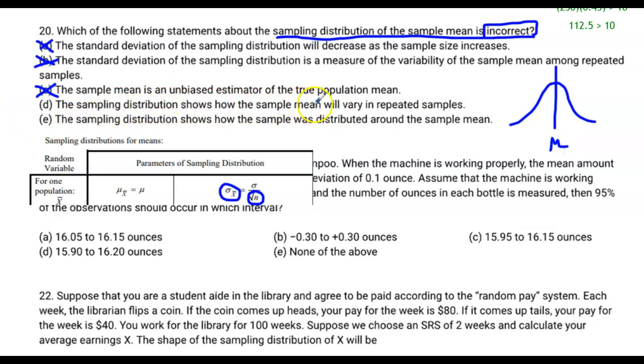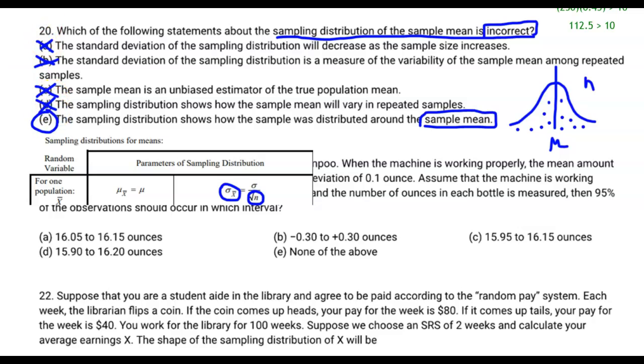The sampling distribution shows how the sample mean will vary in repeated samples. That's what the sampling distribution's job is to do. Each one of the values inside of a sampling distribution is a sample mean that was collected from one sample of size n. So that's a correct answer, so it's not valid for this question. I know it's a weird phrasing. The sampling distribution shows how the sample was distributed around the sample. Around the sample mean. Sorry, bud. It's around the population mean. Wow, that required really close reading. Oops, sorry, that's not an X. That is, of course, a check.